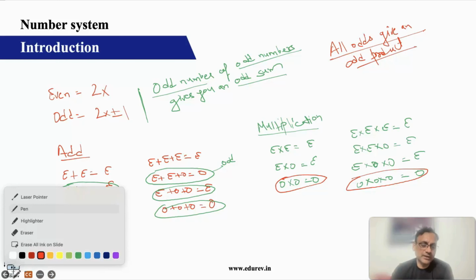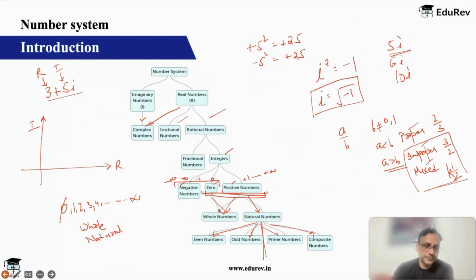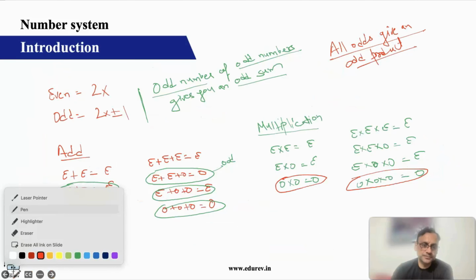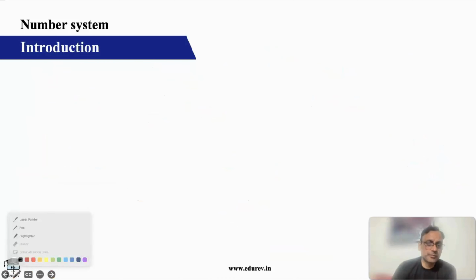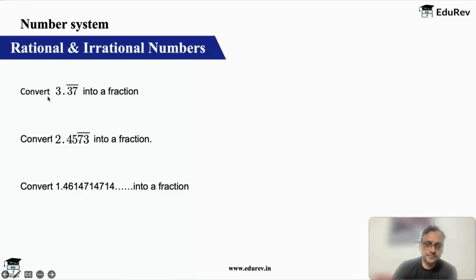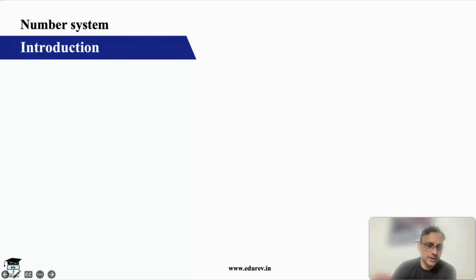Then the second part that we had looked at was prime and composite numbers. Let's understand this also. We will do some questions on them just in a bit. So prime and composite, what are they?